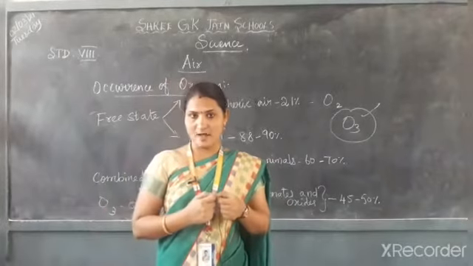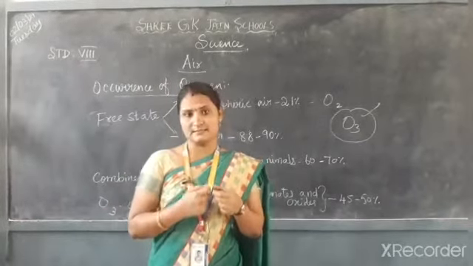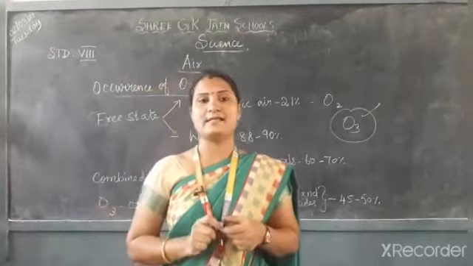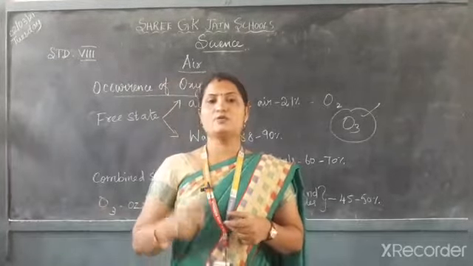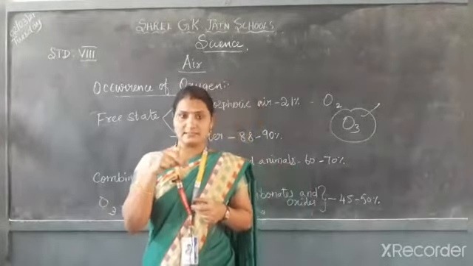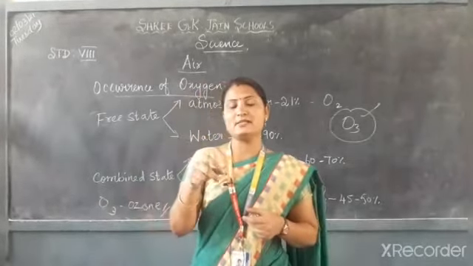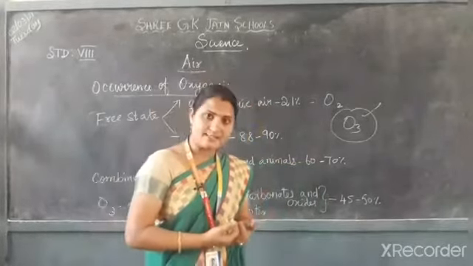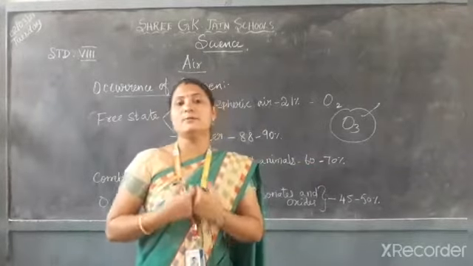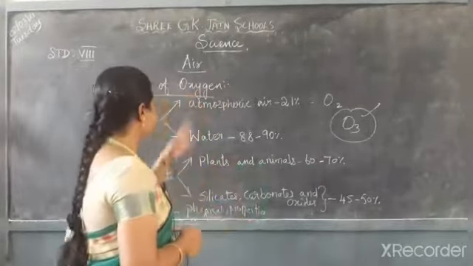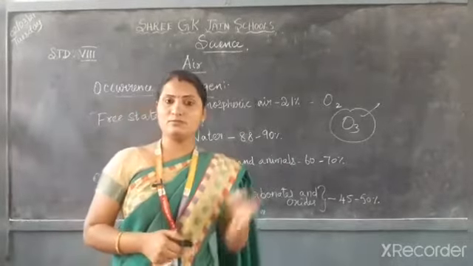So this carbon dioxide is used in a synthesizing process called photosynthesis. Because of photosynthesis in the leaves of the plants, they produce oxygen. So oxygen is also produced by plants. These are the important things about oxygen.